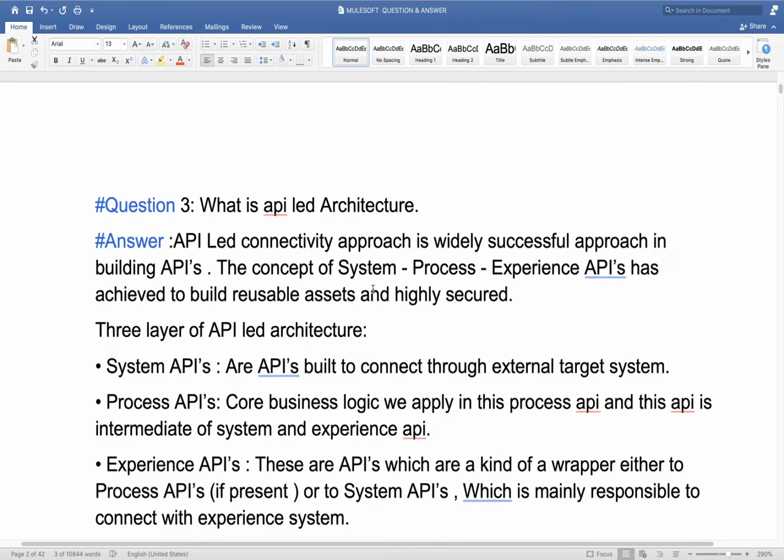This API-led architecture is not a new concept that MuleSoft has given; it's an existing concept. If you are from a Java or .NET background, you must have heard about microservice architecture.